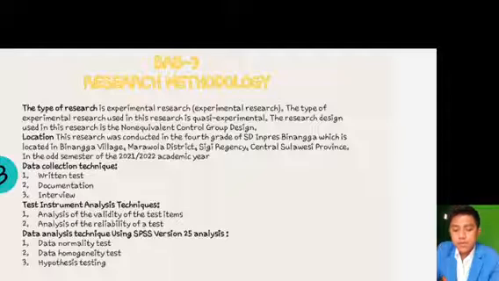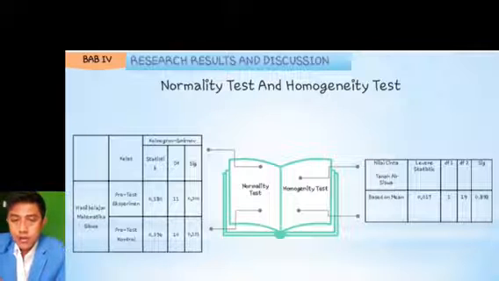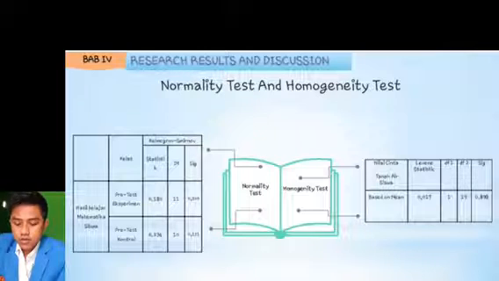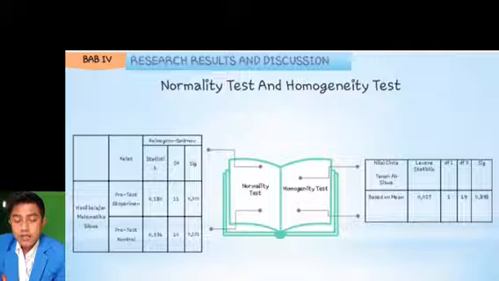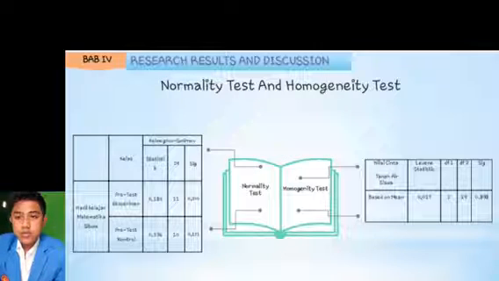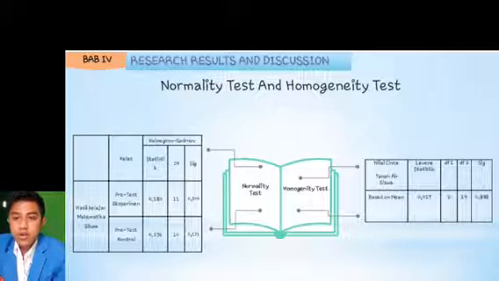Number 1, data normality test. Number 2, data homogeneity test. Number 3, hypothesis testing. Next, research result. Number 1, normality test result. Significant value in the experimental class was 0.100, greater than the level set 0.05.